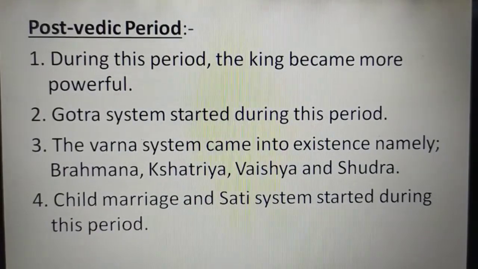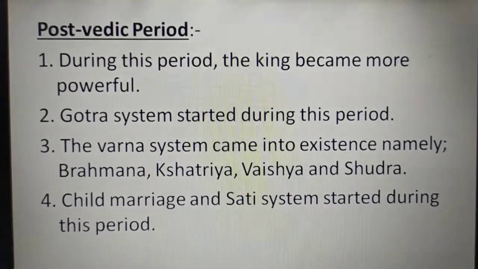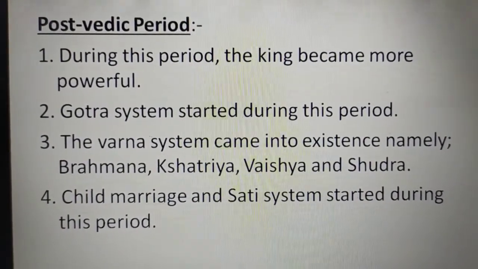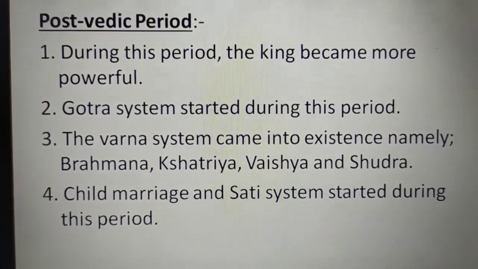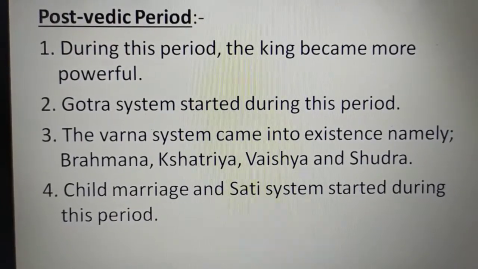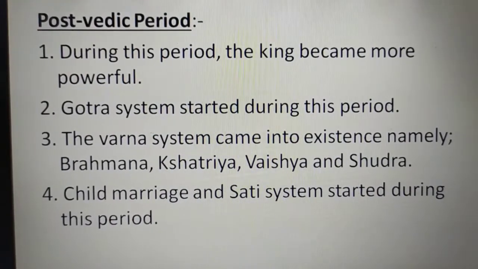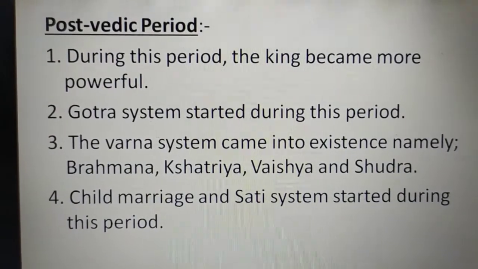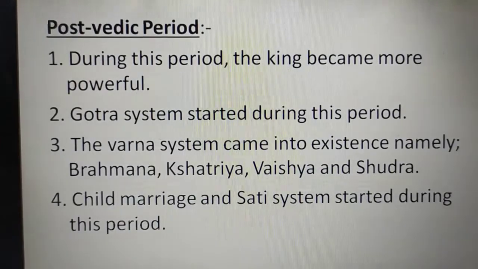Shudras were the people who did all the tasks and served the three classes. So Shudras were the laborers. They served all the three classes, that is Brahmana, Kshatriya and Vaishya. Next, the fourth point, child marriage and sati system started during this post-Vedic period. Write down all the 4 points.